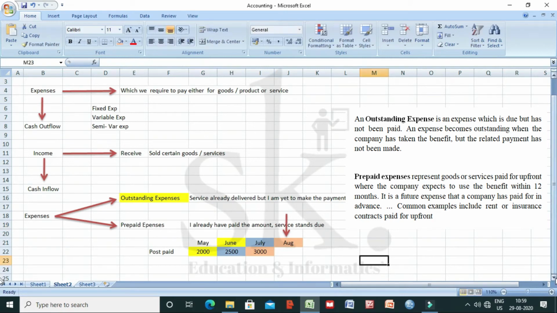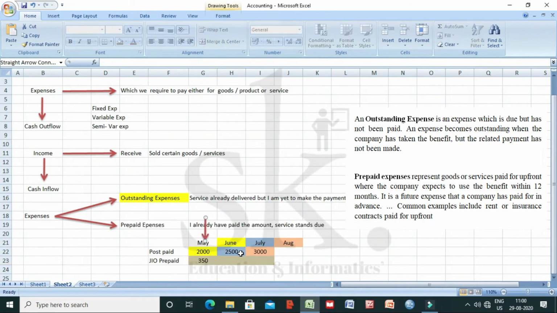Let's talk from the point of view of a prepaid connection, a Jio prepaid connection for internet and call purposes. Say, for example, I have already paid 350 rupees in the month of May for a period of 3 months, 84 days. So for May, June and July, Jio is supposed to give me certain services because I paid this amount in the month of May.